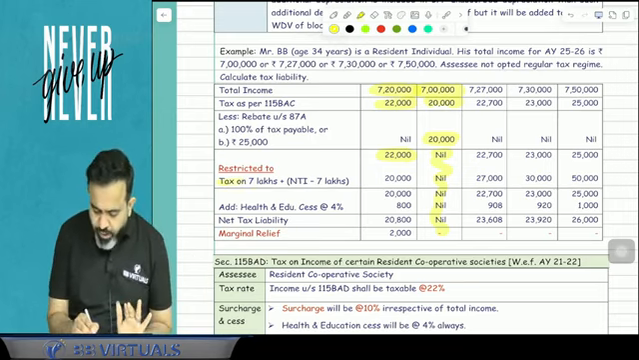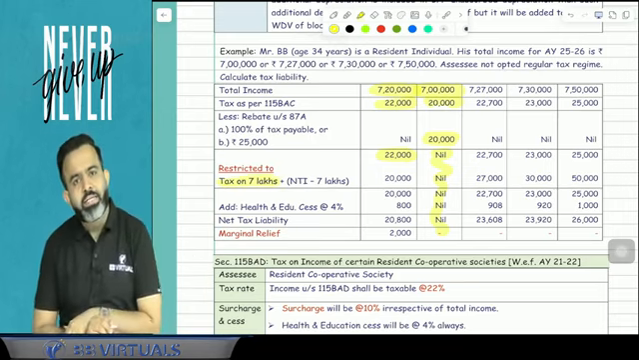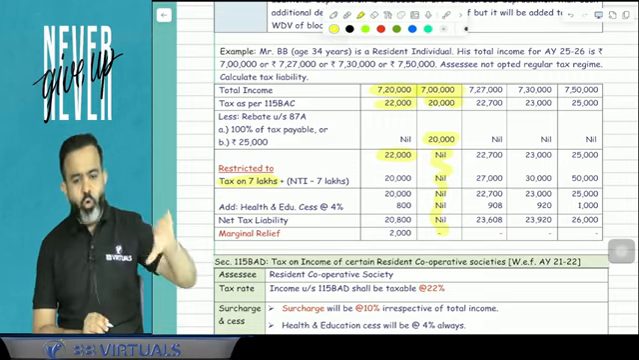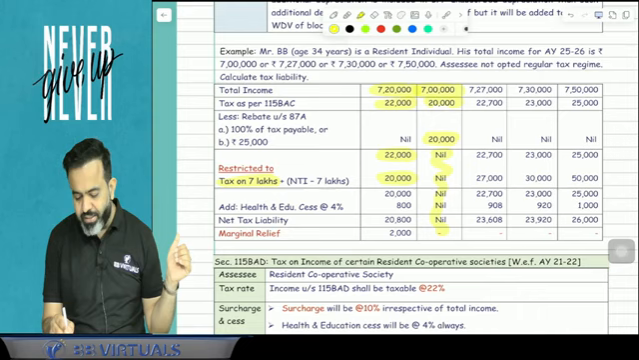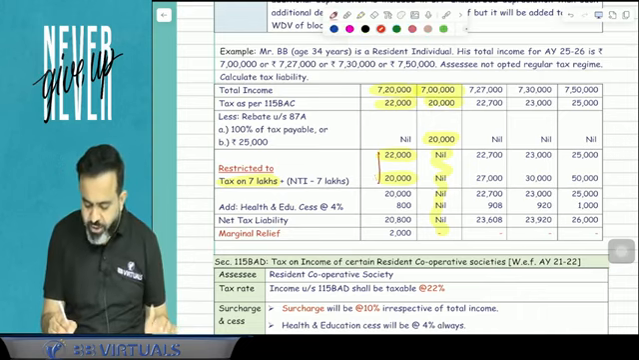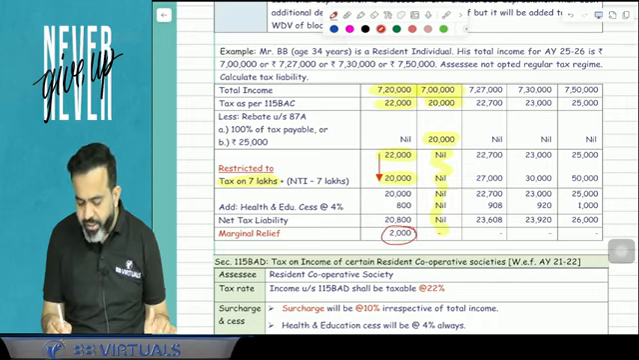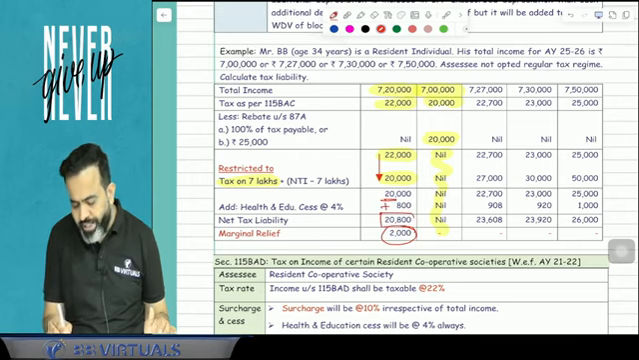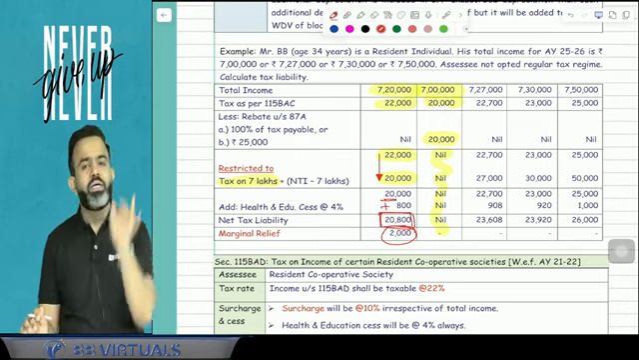How? Suppose if your income was only 7 lakh, then there is no tax. Your income over 7 lakh is 20,000. So just take the 20,000, whichever is lower. So guys, automatically there is a marginal relief of 2,000, and on this 20,000, just add the health and education cess. So 20,800 you have to pay to the government.